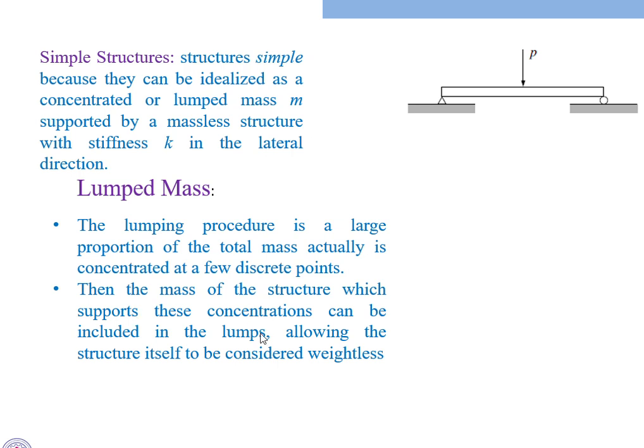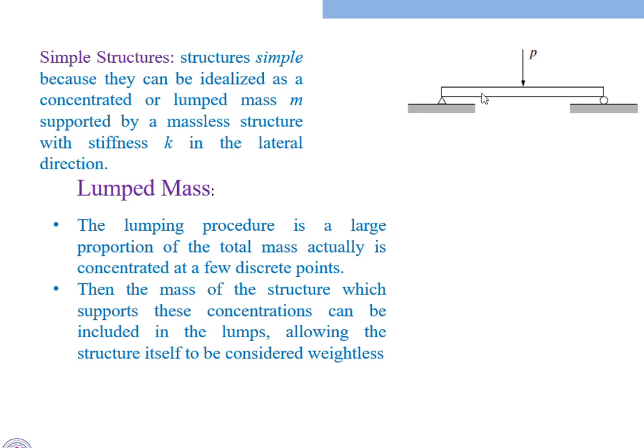What they are telling here is that the mass of the structure which supports these concentrations can be included in the lump. The parts of the loads which we have divided, those masses we consider as lumps, allowing the structure itself to be considered weightless. We consider this weightless structure as carrying the mass m, the lumped mass.